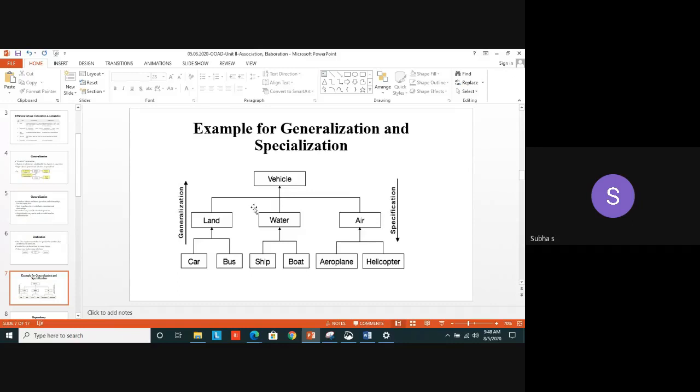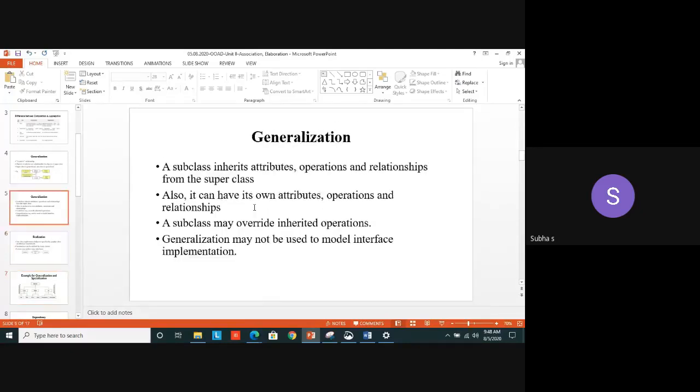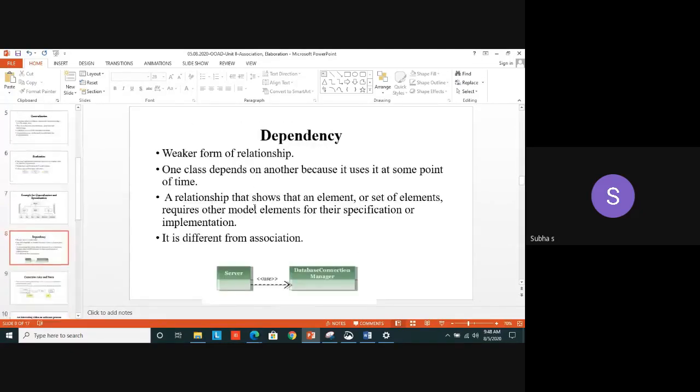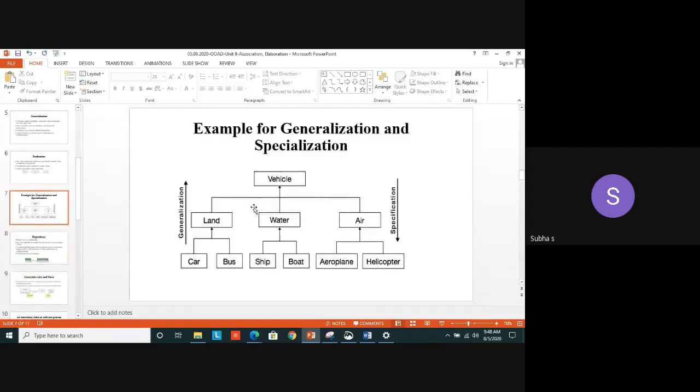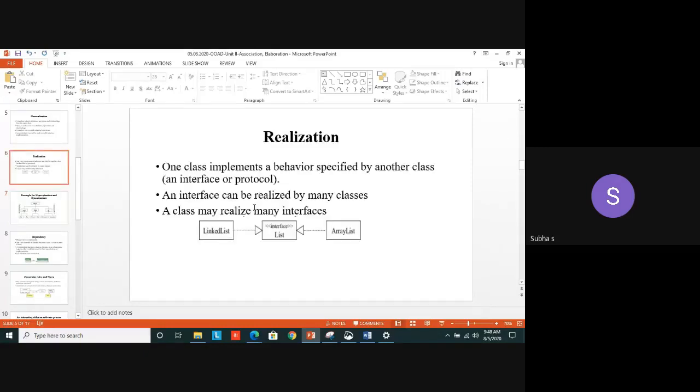All these things we are denoting using those symbols. An arrowed line, it denotes generalization. The specialization, it is denoted by same thing only, but you have to mention it in the filled arrow mark. That is the specialization. Realization, dotted line with arrow mark. I mean with the triangle. A triangled arrow mark using dotted line. It specifies the realization. Okay.